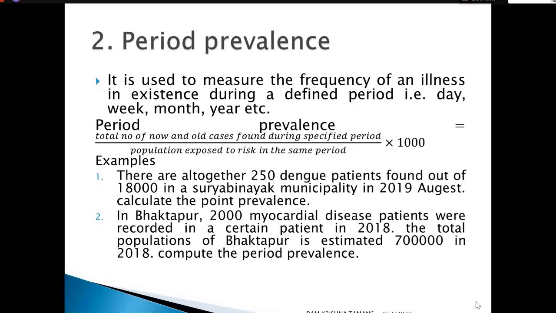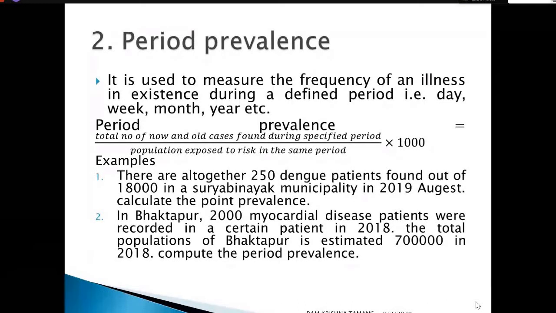These are the two types of prevalence rate. If the prevalence is calculated based on a single time, that is said to be point prevalence, and if the data or risks are observed over a certain interval or range of time, that is said to be period prevalence. Here are examples, two for each category, point prevalence and period prevalence.